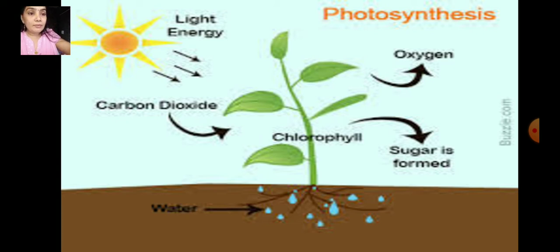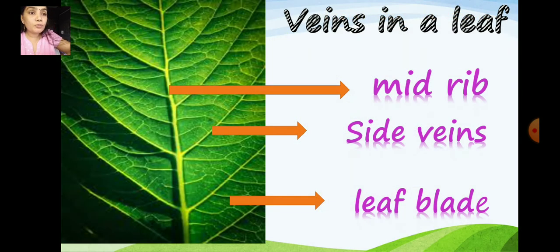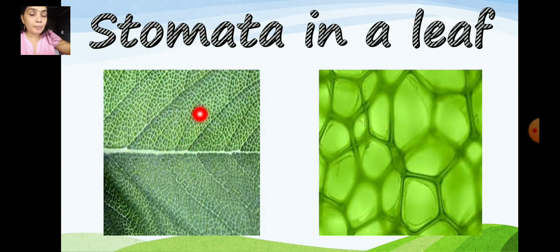Now, leaves on the plants have pores, like how we have pores in our skin. These pores are called stomata. The stomata are responsible for the exchange of gases.